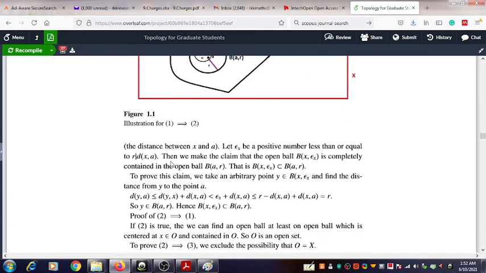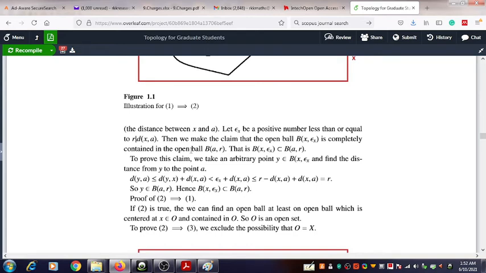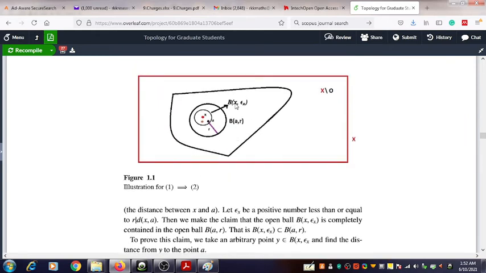Okay, and that part is also explained here. All those things we have completed actually, and then we make the claim that the open ball b x epsilon is completely contained in the open set.